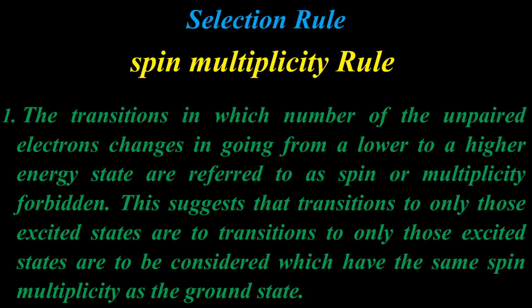The transitions in which the number of unpaired electrons changes in going from a lower to a higher energy state are referred to as spin or multiplicity forbidden. This suggests that transitions to only those excited states are to be considered which have the same spin multiplicity as the ground state.